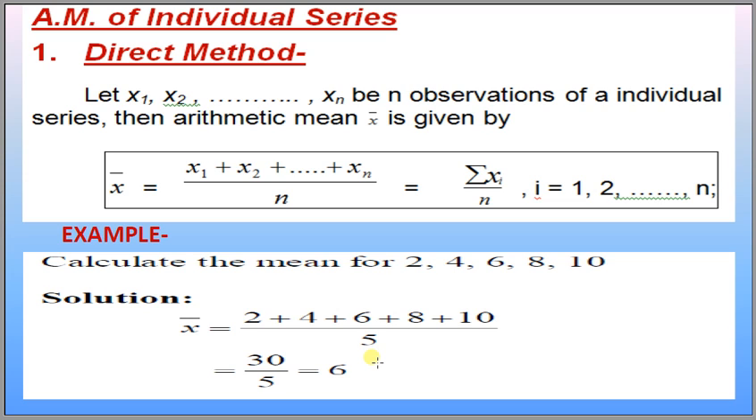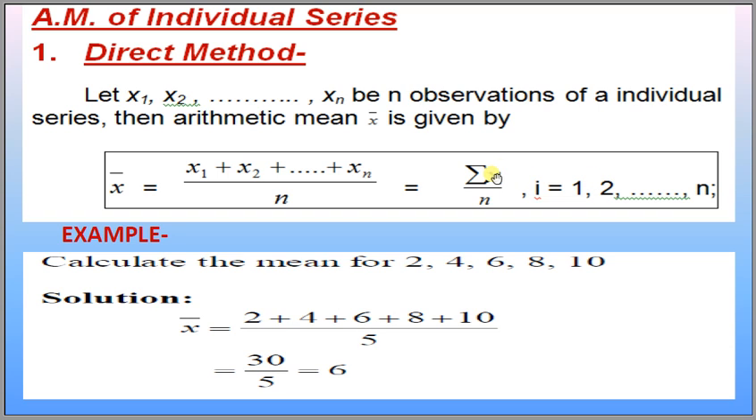Let us start with the direct method, arithmetic mean of individual series. Let x1, x2 up to xn be the observations of an individual series. Then the arithmetic mean x bar is given by the sum of all the observations, that is x1 plus x2 up to plus xn, divided by the number of observations. In other words, summation xi divided by n, where i runs from 1 to n. If i equals 1, that is x1, and the summation sign gives us the plus sign.